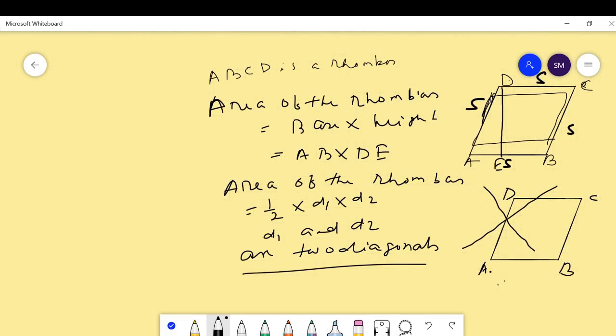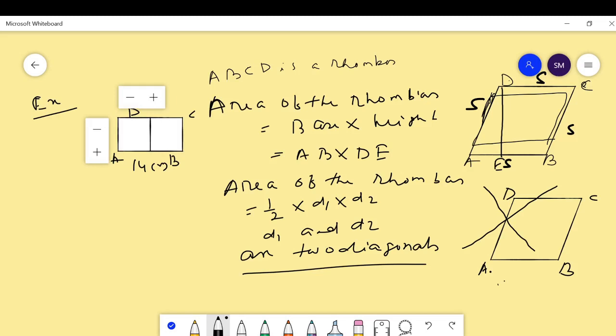Here in these questions, find the area of the rhombus field whose length of each side is 14 centimeter and altitude is 1.6 dm. Students, please remember, while solving questions on area and perimeter, always put both the dimensions in the same unit.